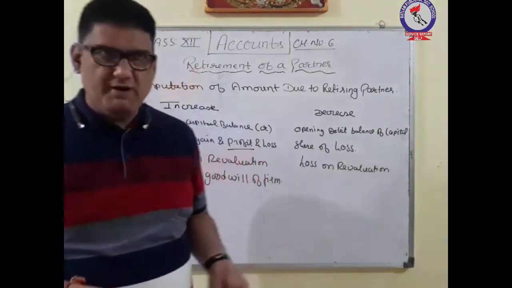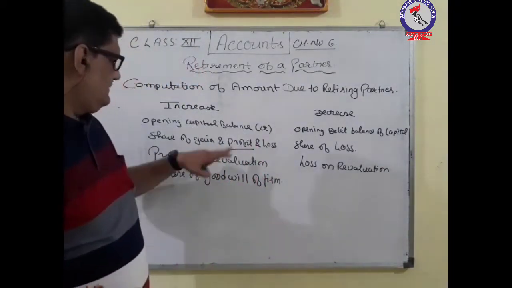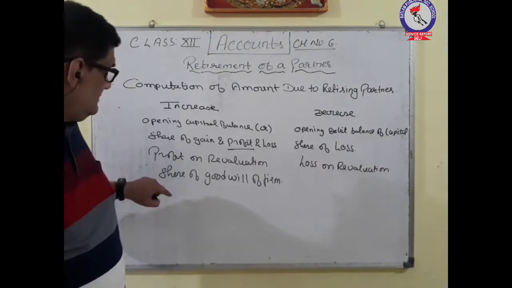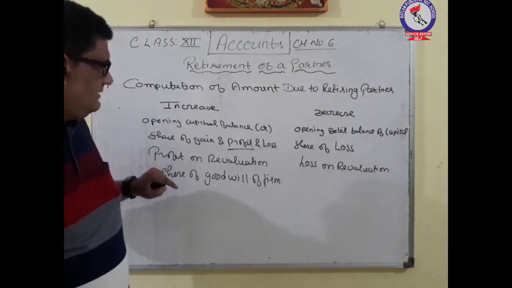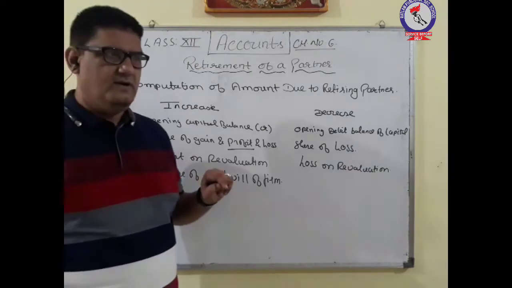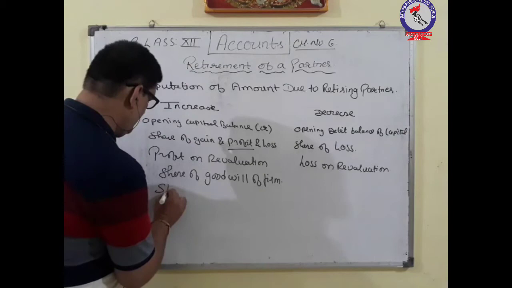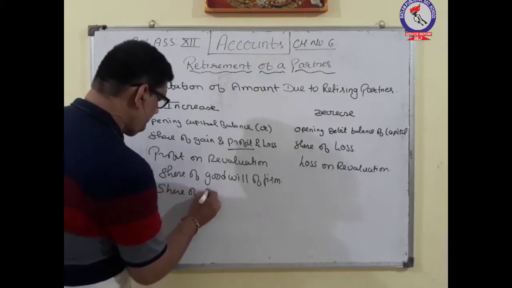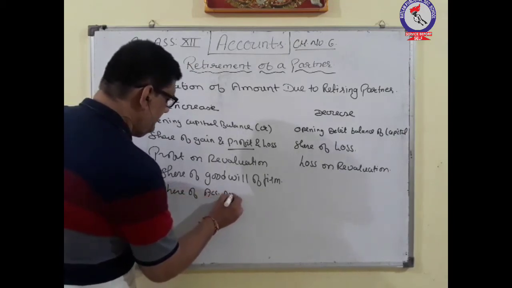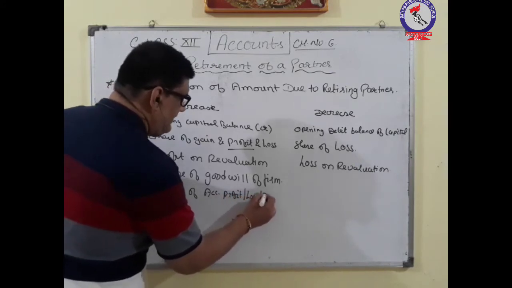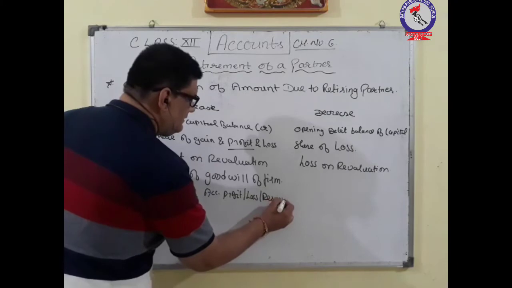Then share of accumulated profit, losses and reserve. Okay, if there is a share of accumulated profit, loss and reserves.